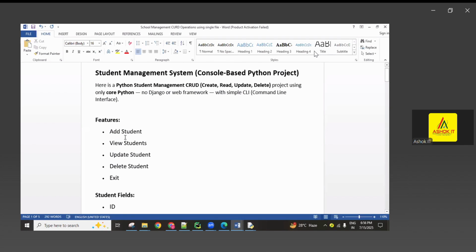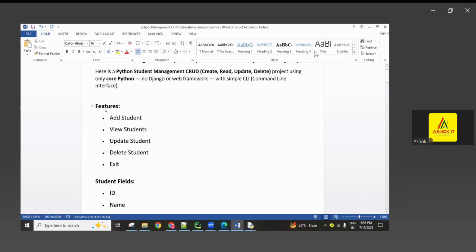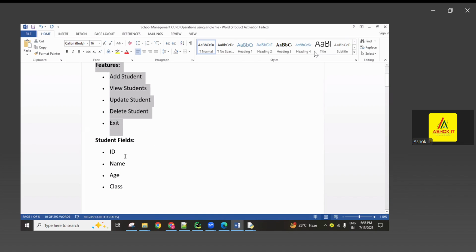Okay, now take it if you want. One photo, this one, a snapshot. I want these 4 features. And in every student object, these 4 fields. Total CRUD operations related to it. Is it clear, everyone?